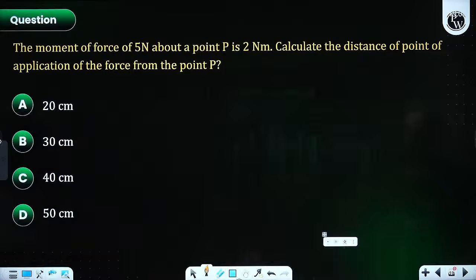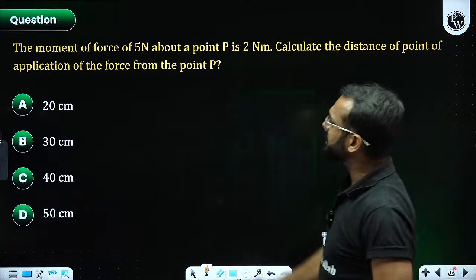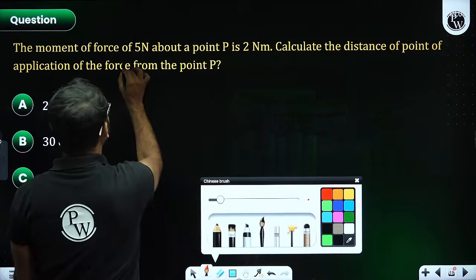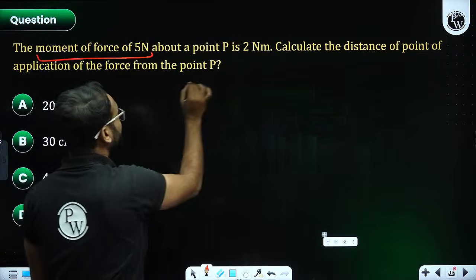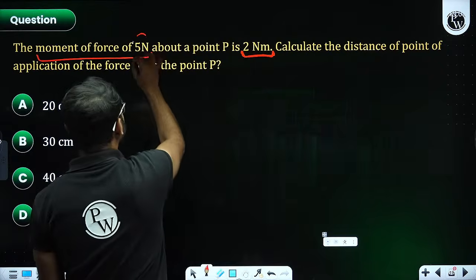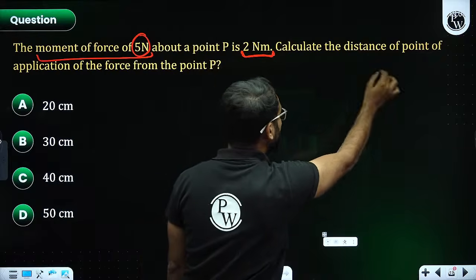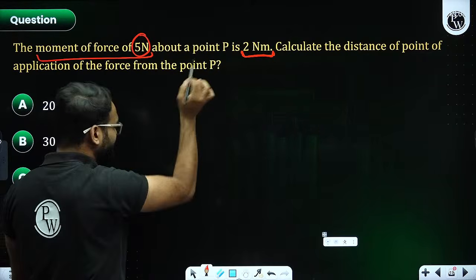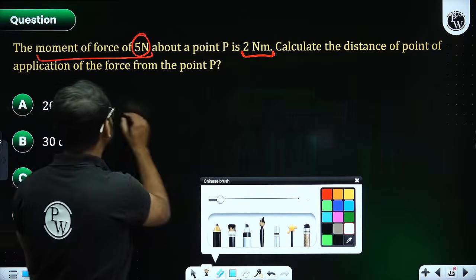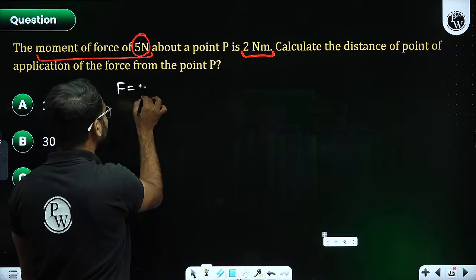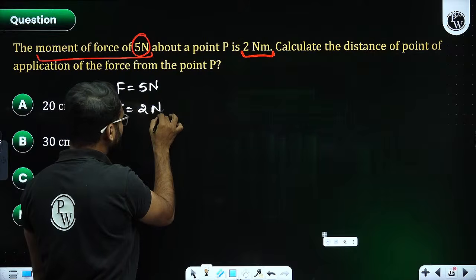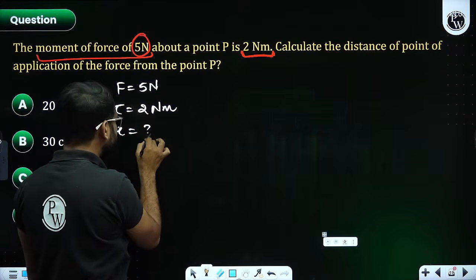Cool. Now, we have another question. It says, the moment of force of 5 Newton about a point is 2 Newton meter. So, force is given to us. Torque is given to us. Calculate the distance of the point of application of the force. That means R is required. Let's write down the given values. So, force is given 5 Newton. Moment given 2 Newton meter, and the value of R is unknown.